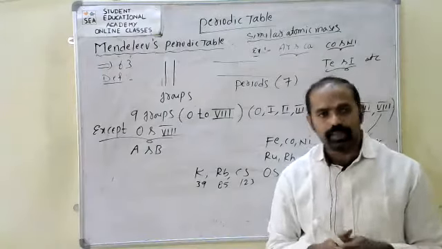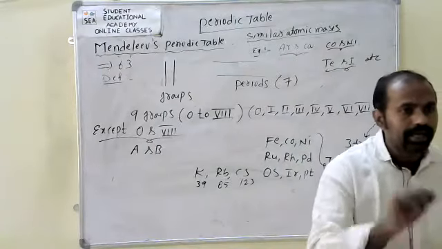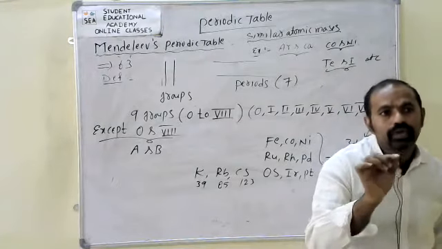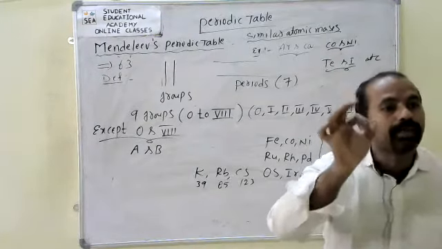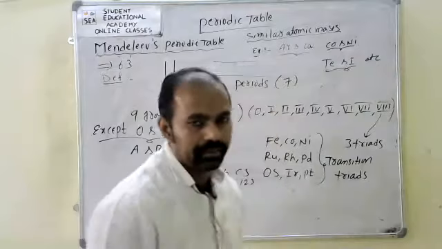At the same time, Mendeleev had the foresight to leave some gaps in the periodic table for three elements.